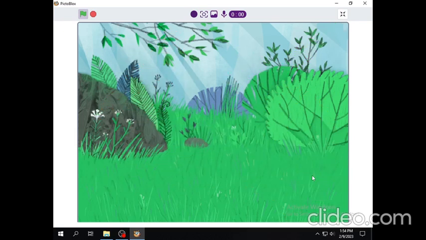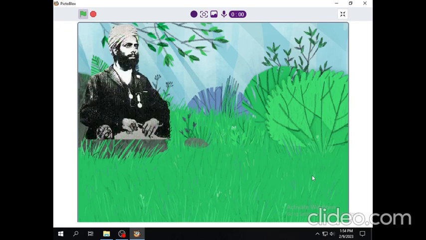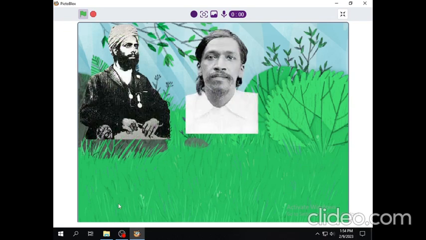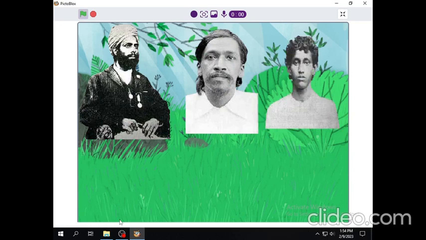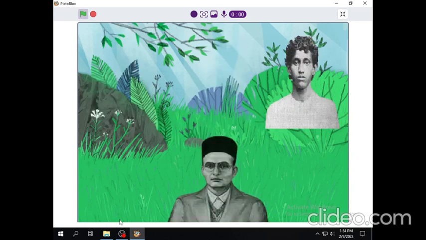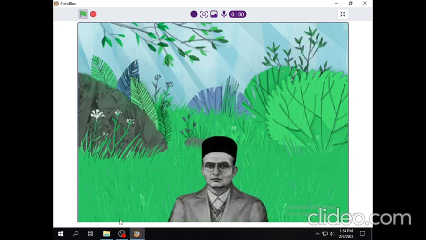Some young people in Bengal, Punjab and Maharashtra felt that the moderates and radicals have not achieved enough. These revolutionaries believed that the British can be driven out of India only through force. Some of them were Ajit Singh, Aurobindo Ghosh, Khudiram Bose, and Veer Savarkar. Some of them were later arrested and hanged.